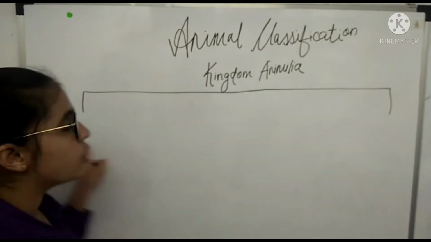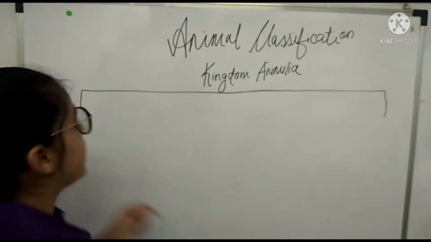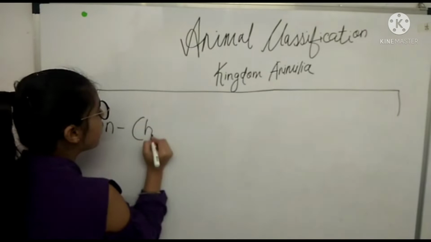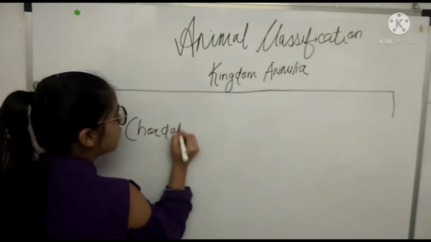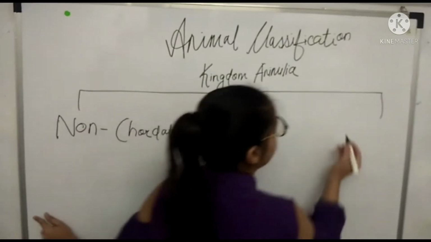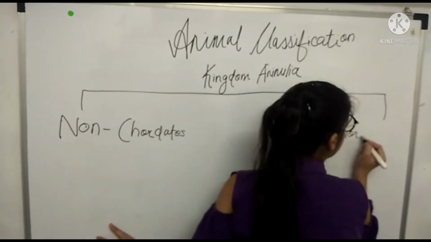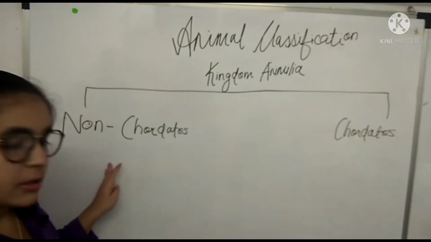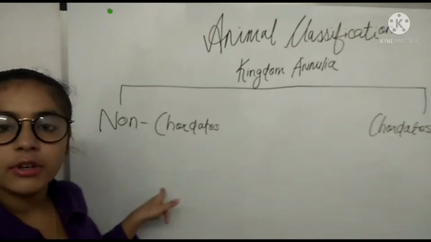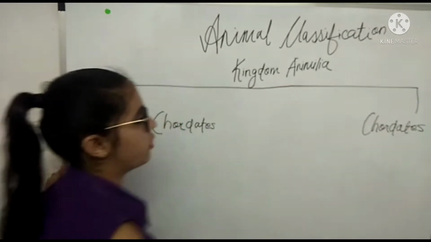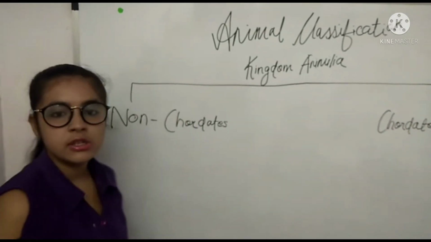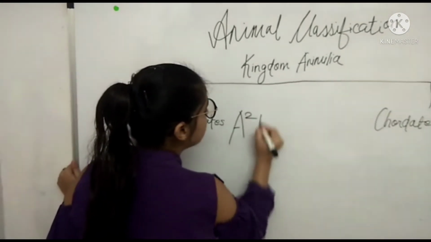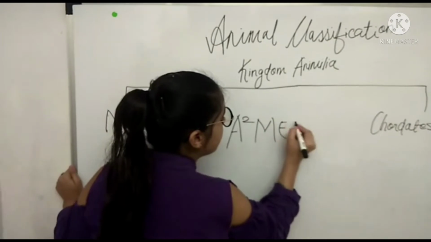There are 2 parts, non-chordates and chordates. Non-chordates do not have a vertebral column. Chordates have a vertebral column. And for the remaining 5 stages, I'll give you a word code: A, 2, M, E, H.